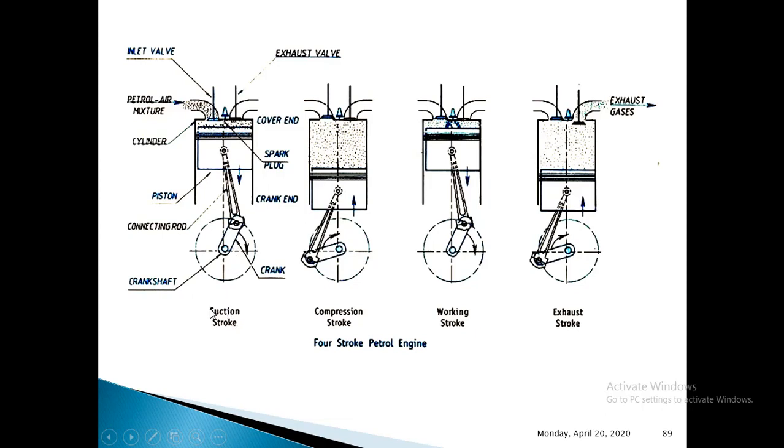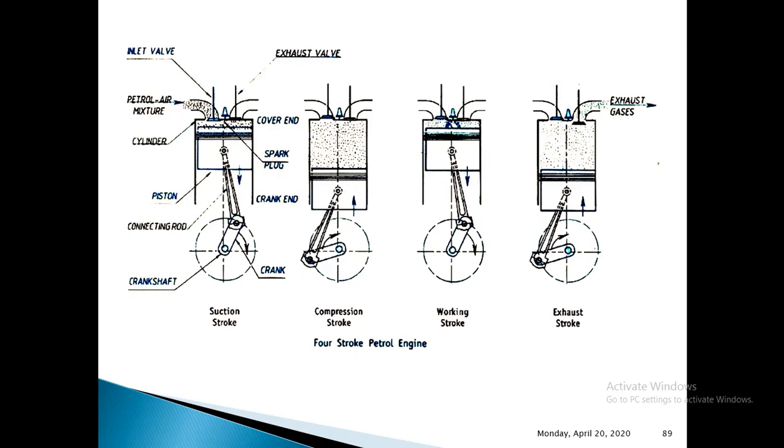The first one is the suction stroke, second one is the compression stroke, third one is the working stroke, and fourth one is the exhaust stroke. The third one, the working stroke, you can call the power stroke, or even one more name for this is the expansion stroke. So these are all the 4 strokes in the 4-stroke SI engine.